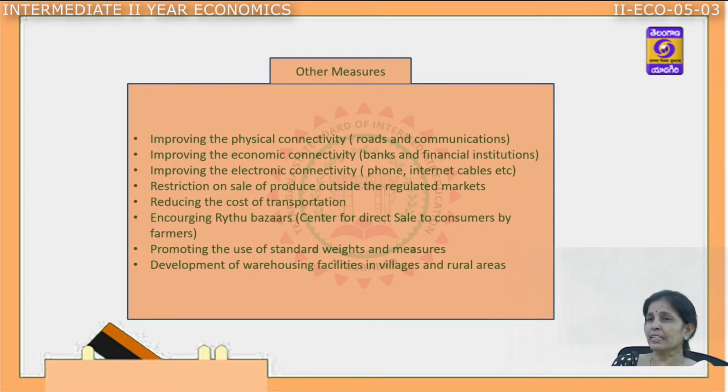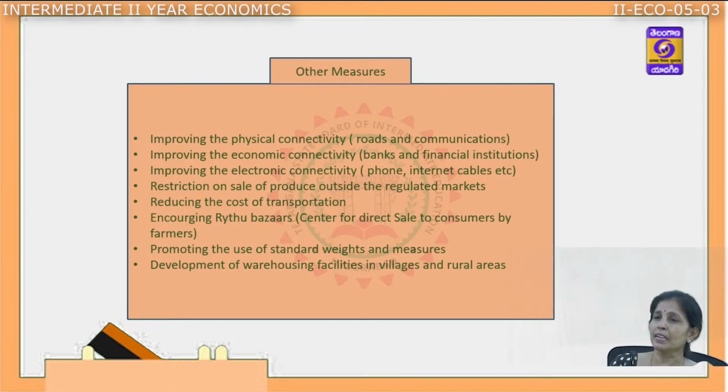The next one is restriction on sale of products outside the regulated market. The purpose of the regulated markets is to protect the farmers. So the farmers should not sell the products beyond the regulated markets, and there are strict regulations on the sale of products only within the regulated market.